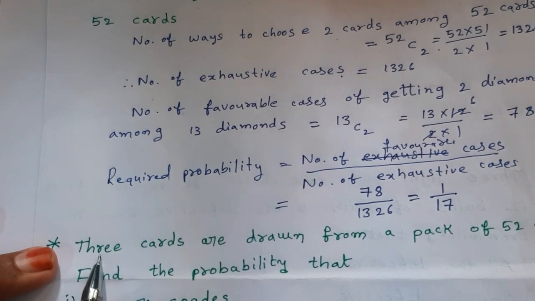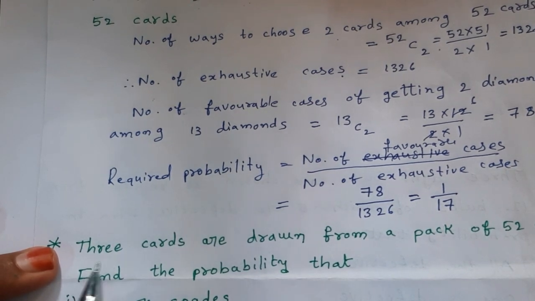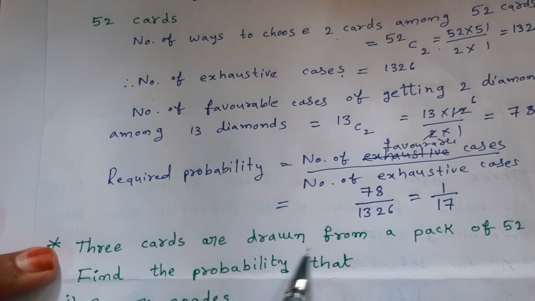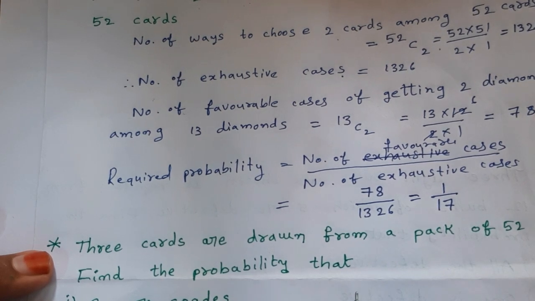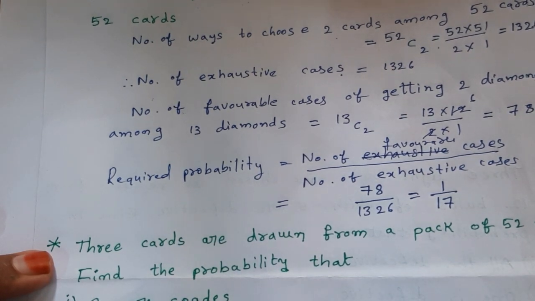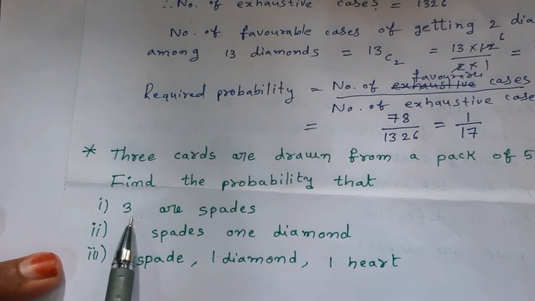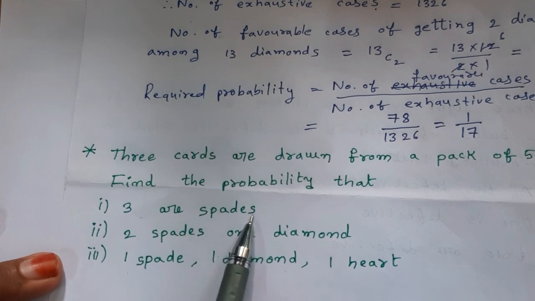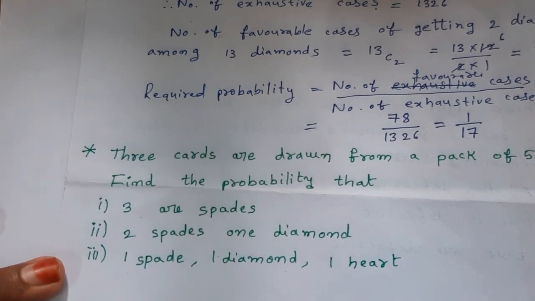For the number of exhaustive cases, 3 cards are drawn from a pack of 52 cards, whether they are diamonds, spades, hearts or anything. Therefore, the number of exhaustive cases is given by 52C3. Since there are 13 spades, the number of favorable cases in the first case is 13C3.